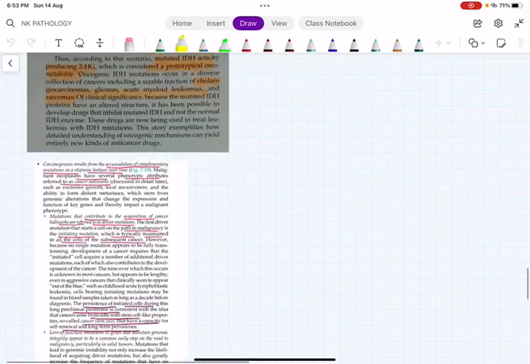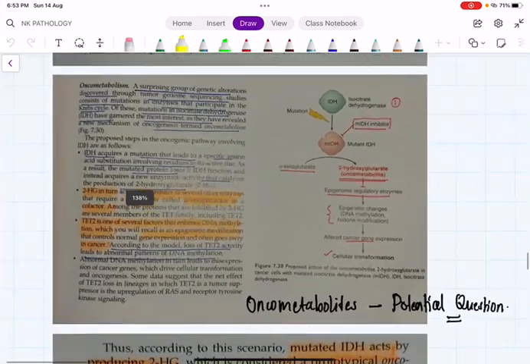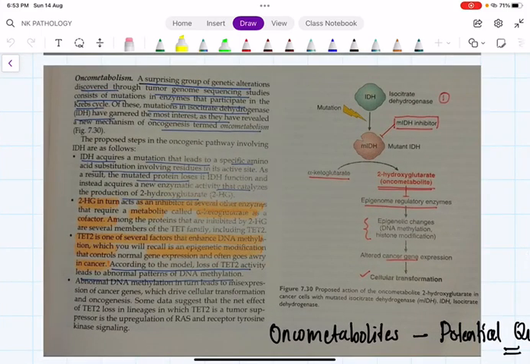And next I would like to tell an important update in Robbins 10th edition, that is oncometabolism. What do you mean by this oncometabolism? Normally there is an enzyme we call isocitrate dehydrogenase, which plays a very crucial role in the Krebs cycle.